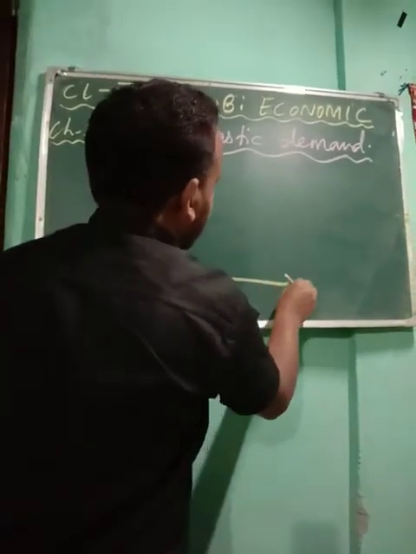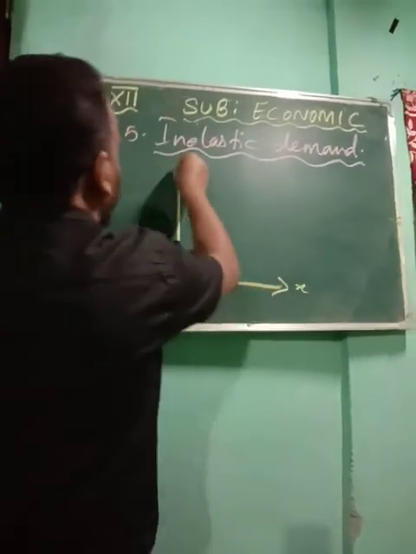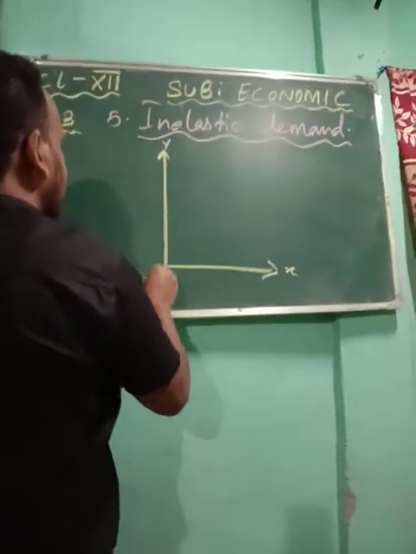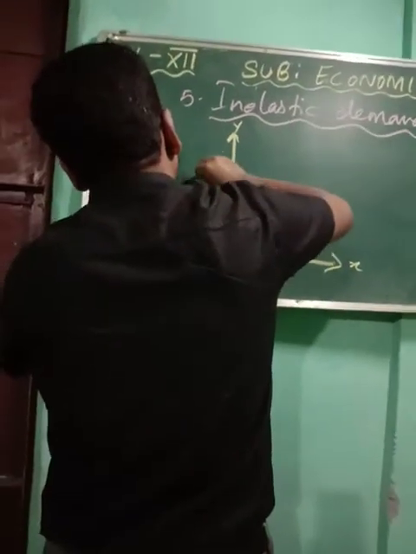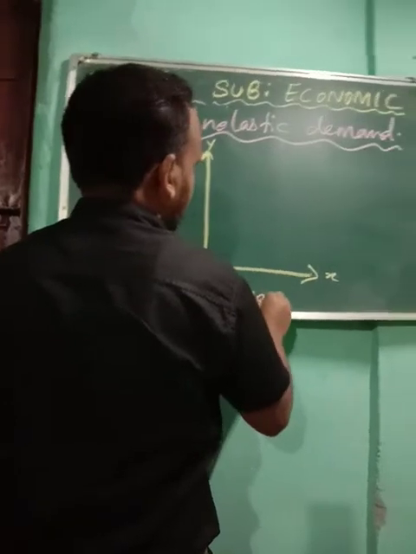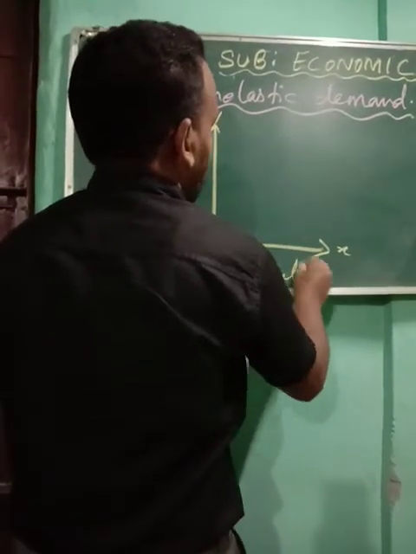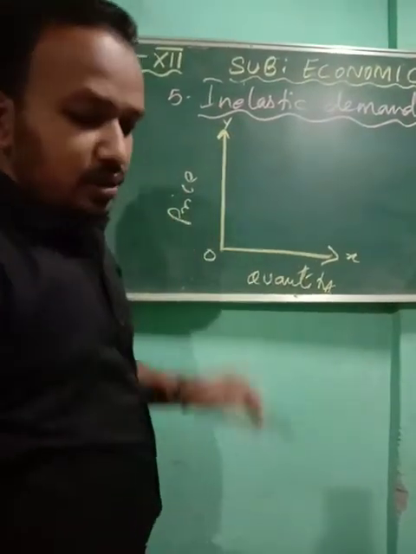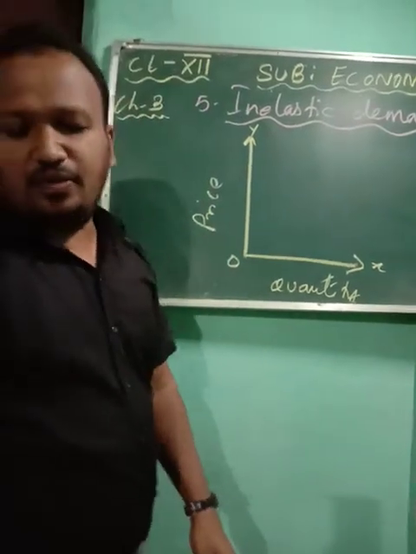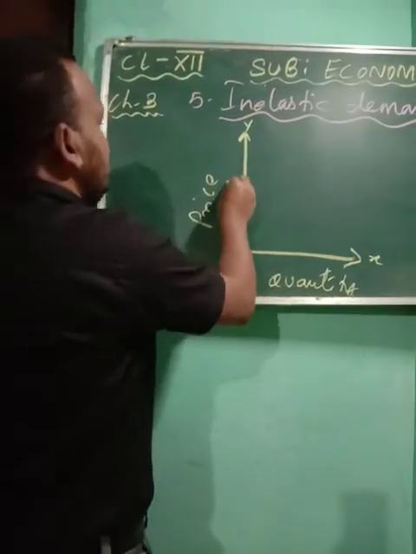Now in this diagram also, same way, you're going to write x-axis, y-axis, 0, price, quantity. Now here we are going to see two prices.